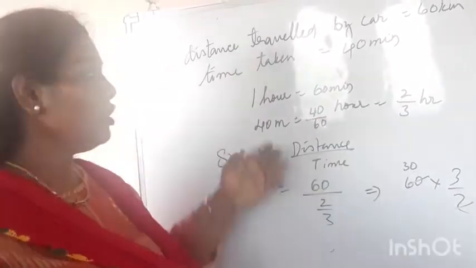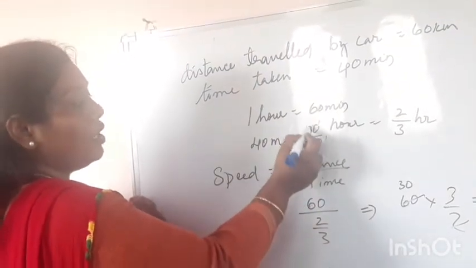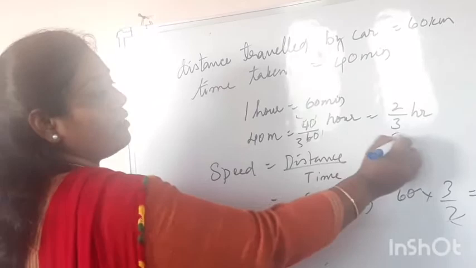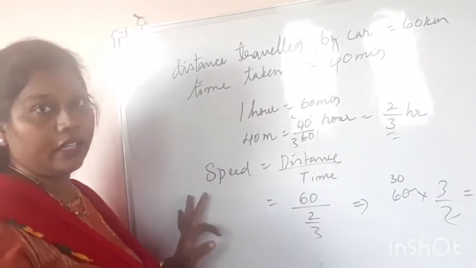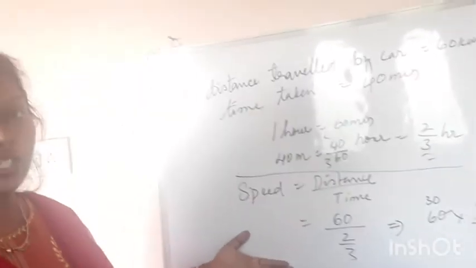So that equals 2 by 3. See here, the zeros cancel, 2 twos are 2, 2 threes are 6. So it is equal to 2 by 3 hour. Okay, here the conversion is finished. Now we will do the calculation.